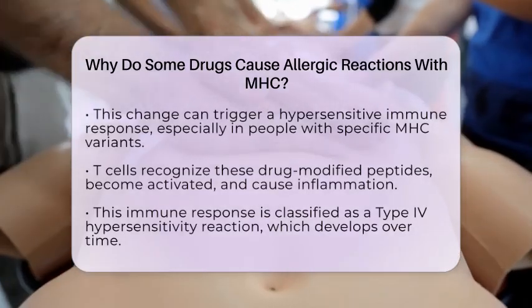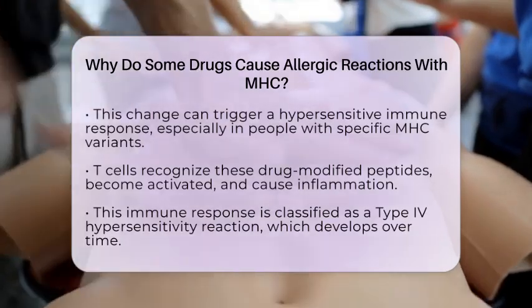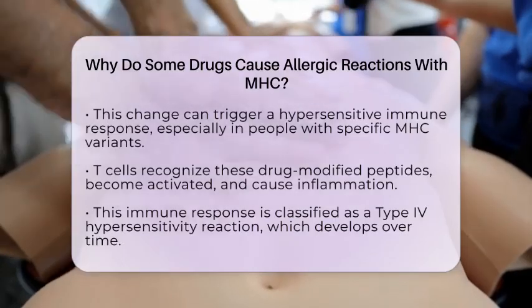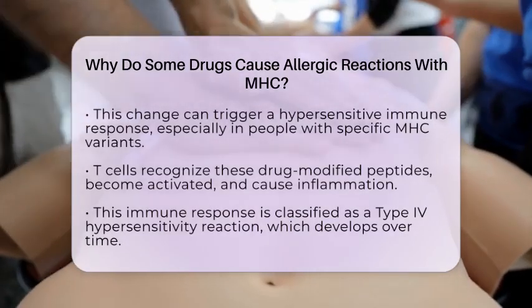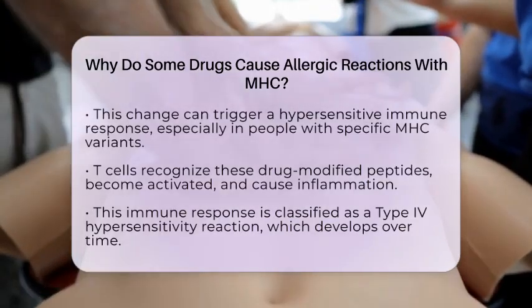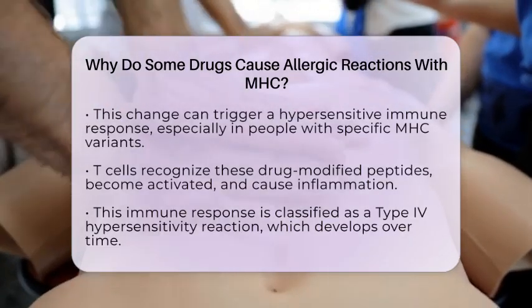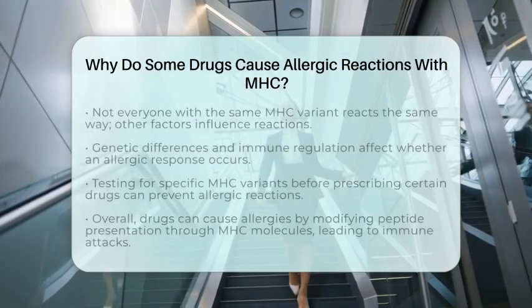Not everyone with the same MHC variant reacts the same way. Other factors influence whether an allergic reaction occurs. These include the presence of specific T cell clones, genetic differences in how peptides are processed, and immune regulation. That's why some people can take a drug without any issues, while others have a strong allergic response.